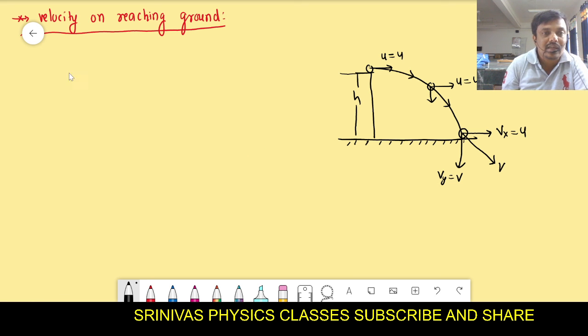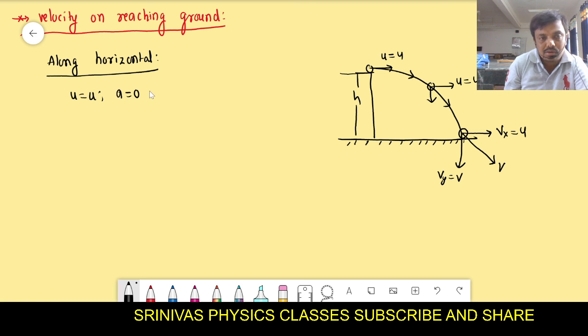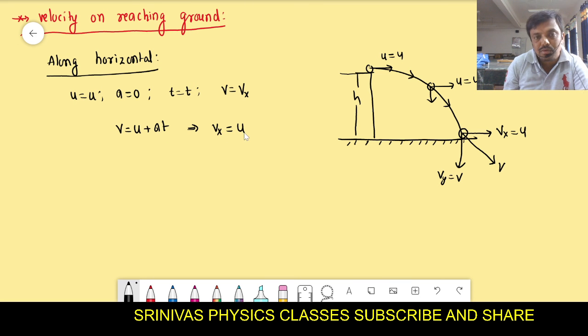चलो, Vx फार्मूला पता है. Velocity on reaching ground means total velocity I want. If you want the total velocity, then what do you have to do first? Along horizontal, the initial velocity is u, acceleration is 0, the time traveled is t, and the final velocity is Vx along the x-axis. We use v equals u plus at. Then Vx is equal to u plus a, which is 0. You will get Vx equal to u.